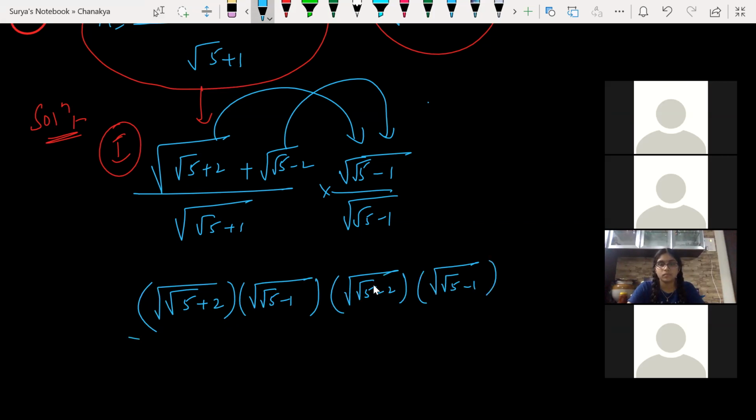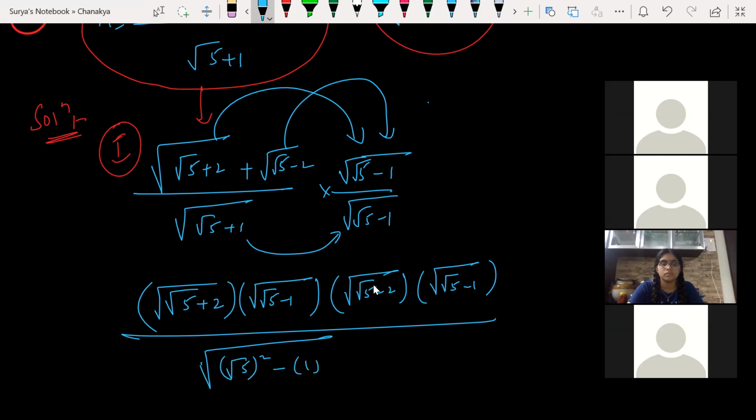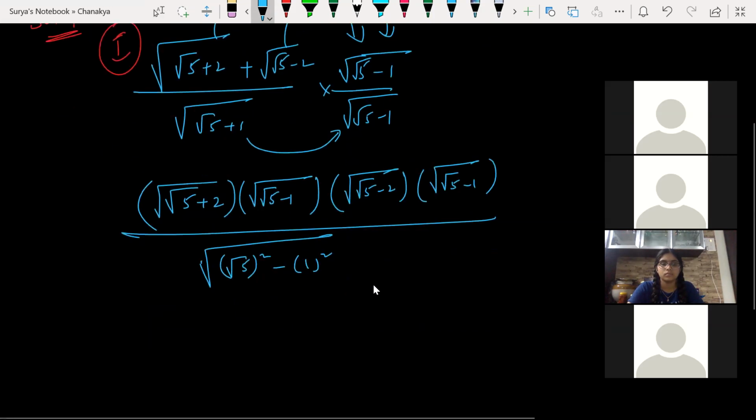Is it clear with everyone? Divided by, how does the denominator part look, a plus b into a minus b. So can I write now a square minus b square, whole root a square minus b square. Clear? Sir, in the numerator part between those two terms, plus should be there, right?